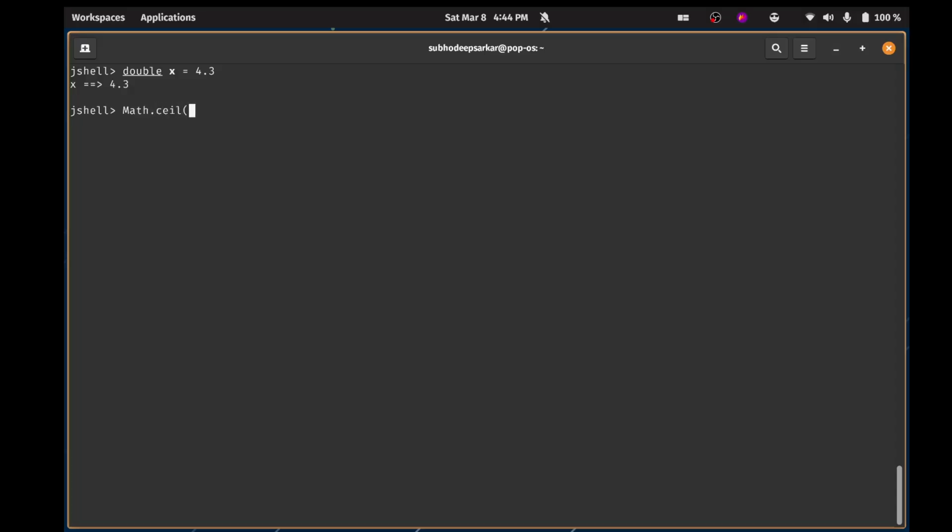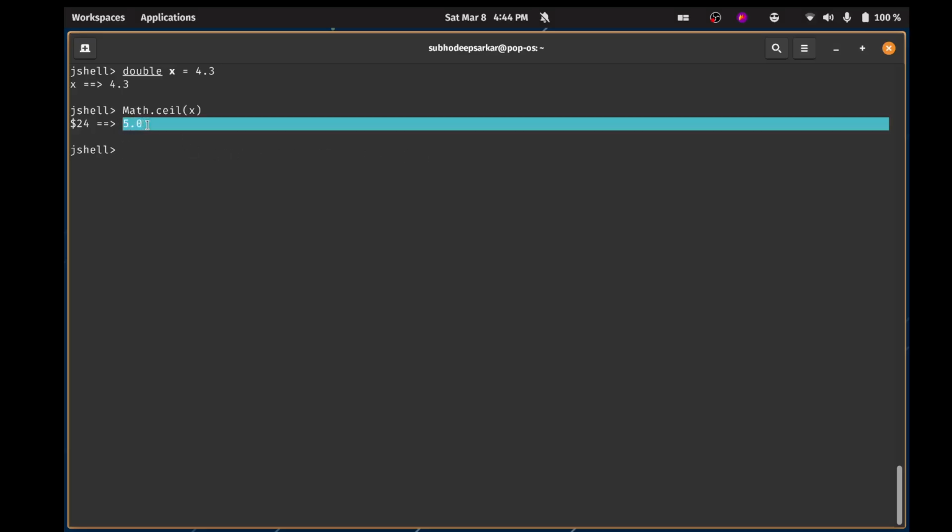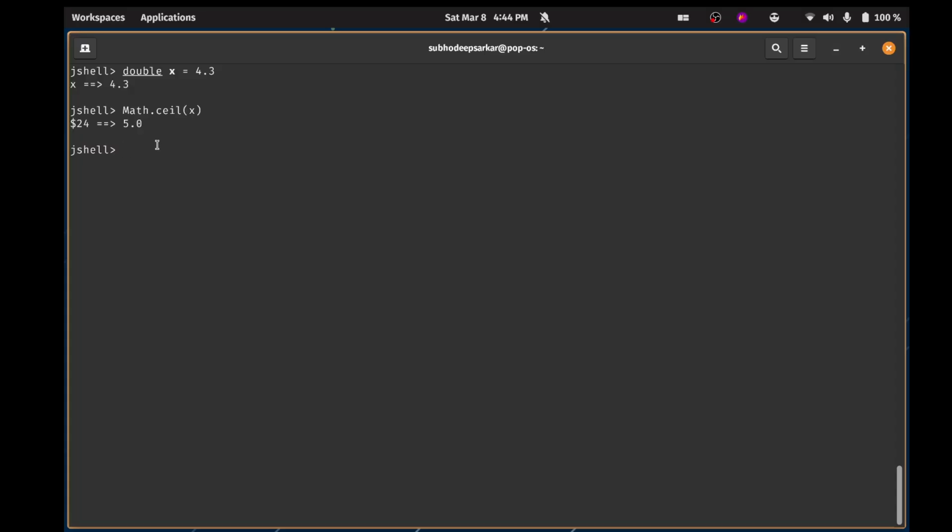Math.ceil(x), we are going to get 5, the next integer. Of course we are going to get a value in the format of double, because that's how the Math class works, but yeah, the next integer. What about Math.floor? The previous integer, that means we are going to get 4.